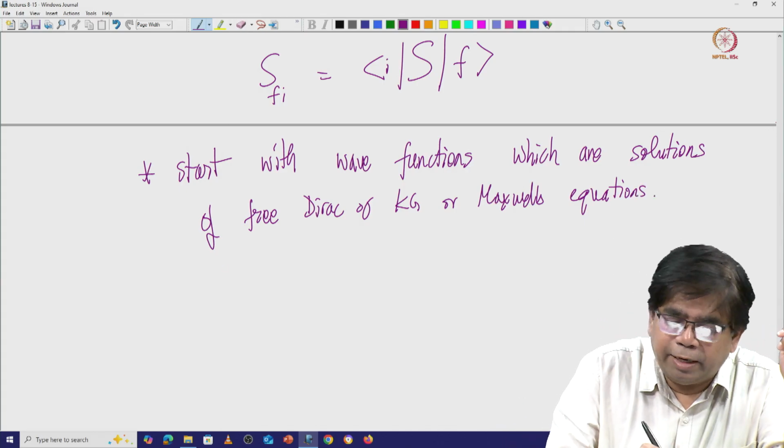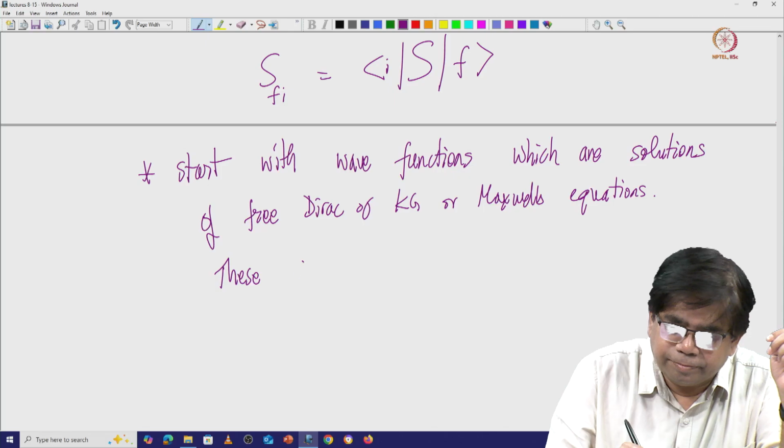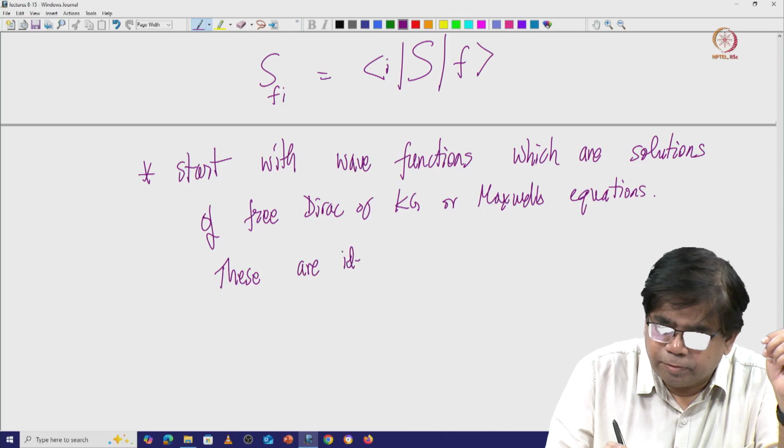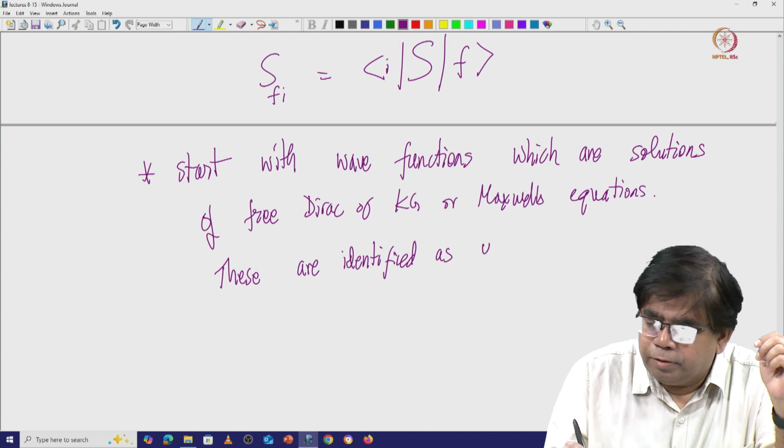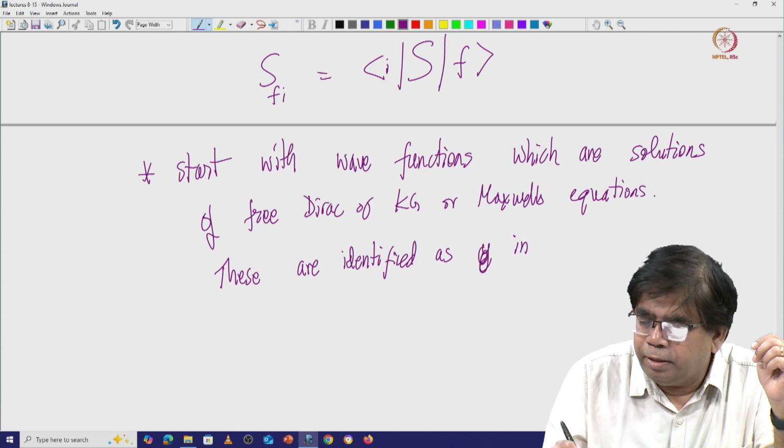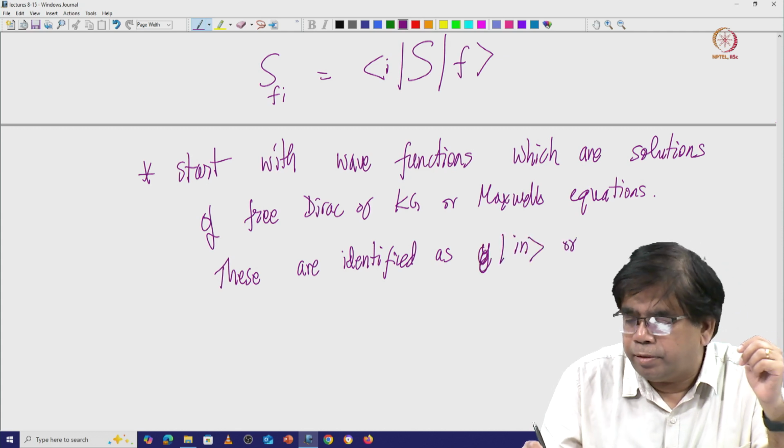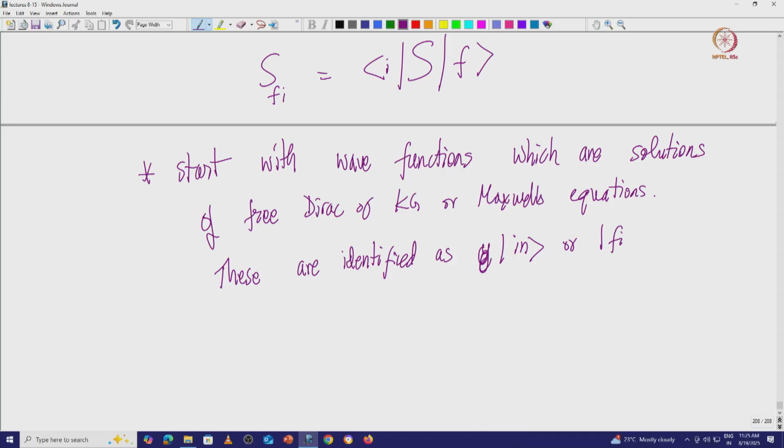The others are identified as final or out states. So these are the objects which we will see in your detector, in your experiment.